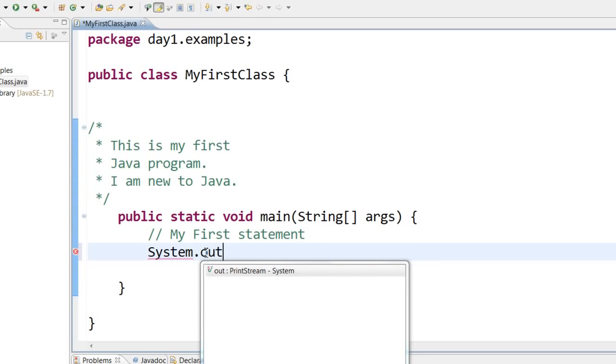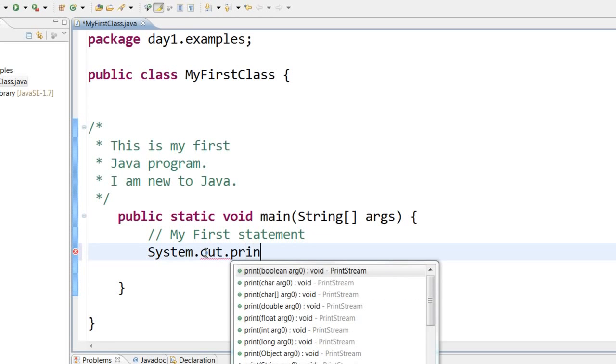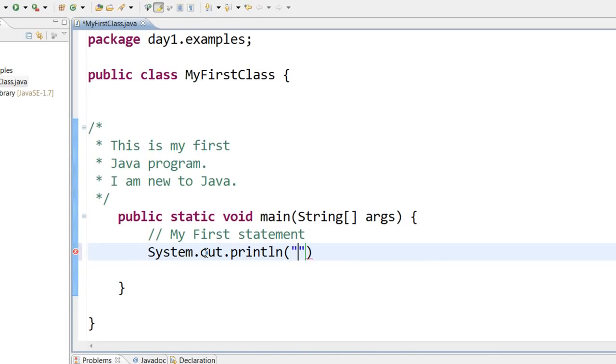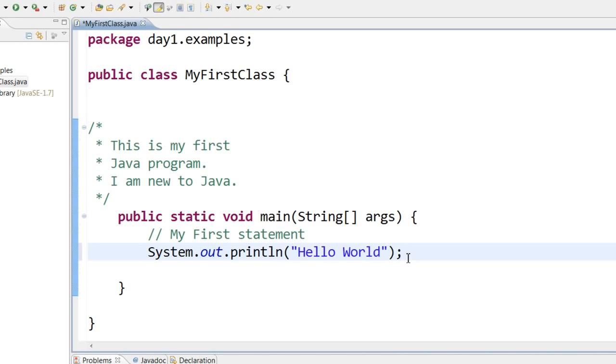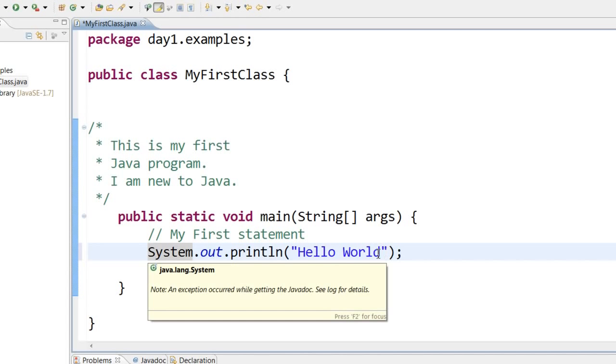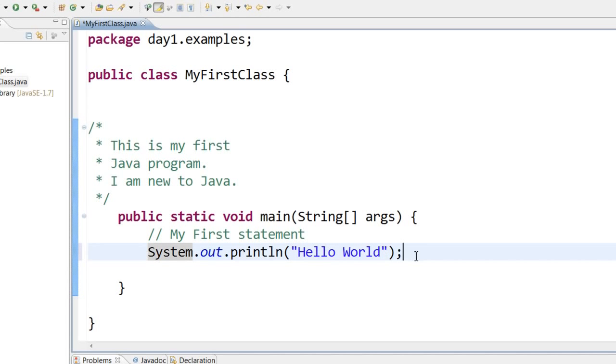System dot out dot println. Then you open the parenthesis and double quotes, and within the double quotes you can type anything you want, like hello world. Now this is the syntax to print something to the console in Java. System.out.println, and System starts with a capital S, and within double quotes you can type in anything you want.